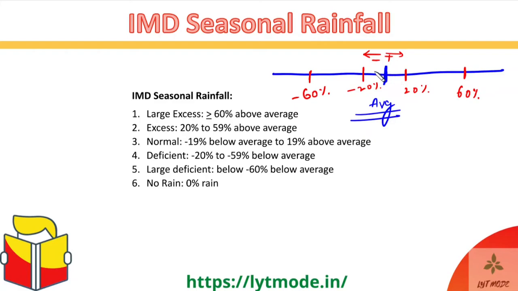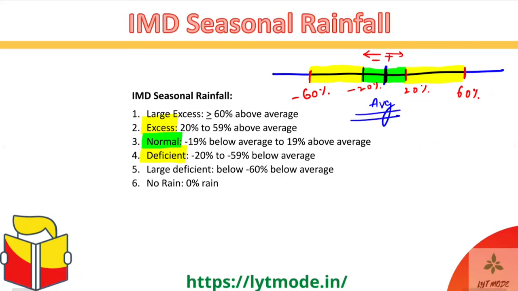So if the rainfall lies within this first range of minus 19% to plus 19%, basically lesser than these 20s, then it is known as normal rainfall. Okay, the next one is, if it lies between positive 20% to positive 59%, just below the 60, then it becomes excess rainfall. Similarly, if it lies between negative 59% to negative 20%, it becomes deficit. So these are excess and deficit rainfalls.